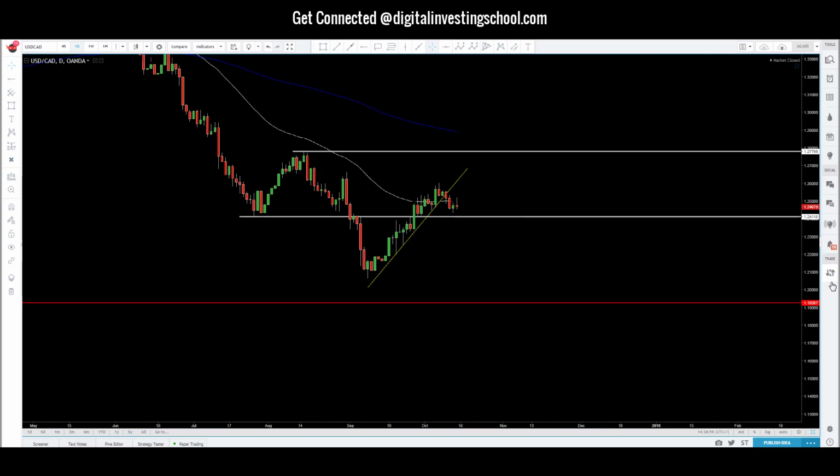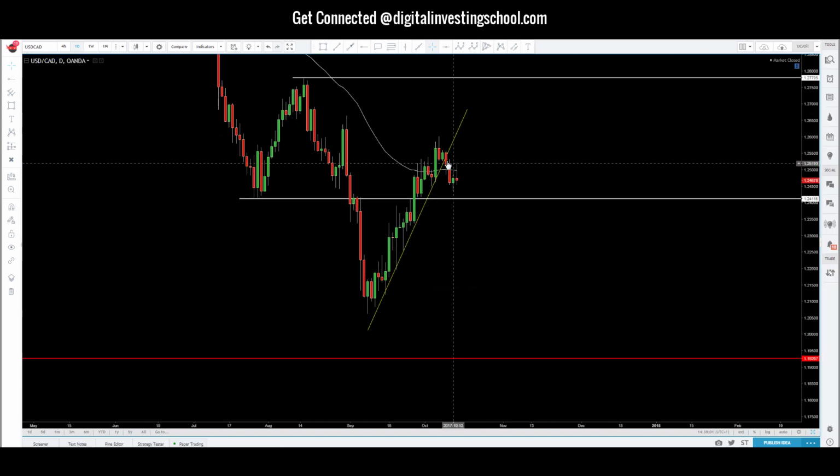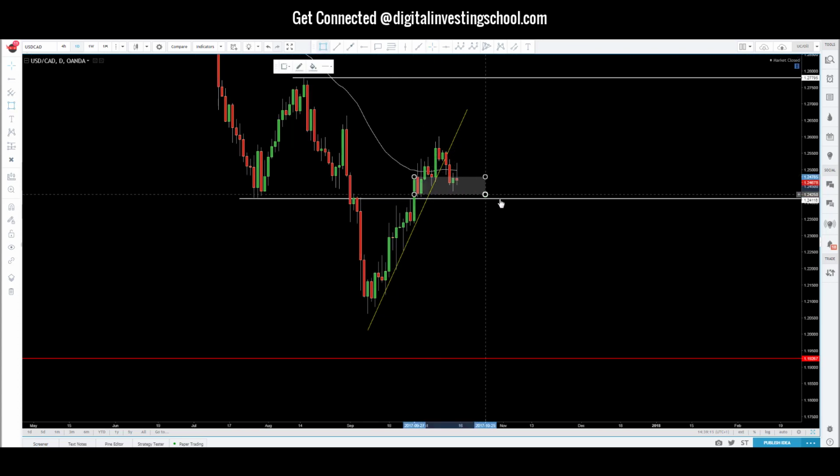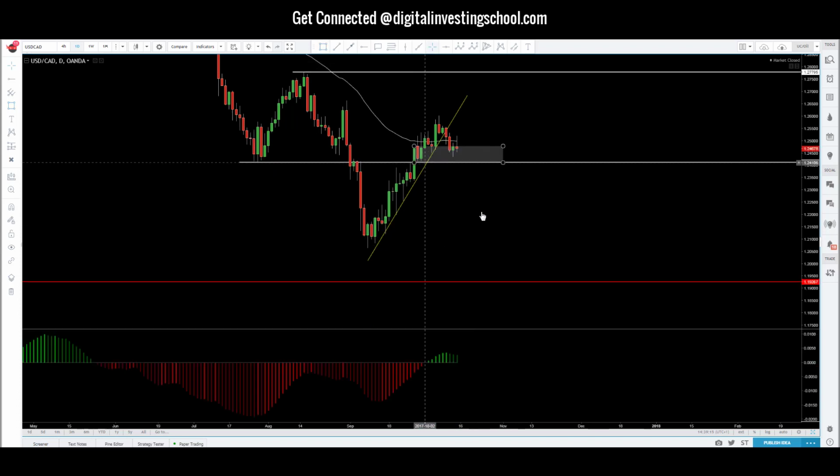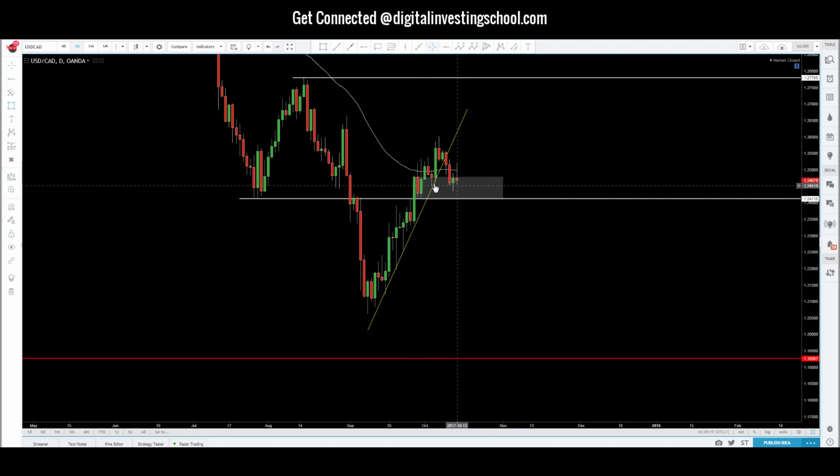Also notice that on Wednesday we had a major bearish candle, then we had a doji, and then Friday a doji. So we would want to wait and see price move out of this particular range that we're in, this level right here. Once we get a clear understanding of what's going on based on the reaction here, that'll give us confirmation of where we're going to be entering our trades.